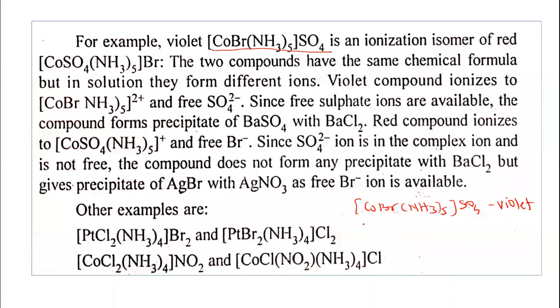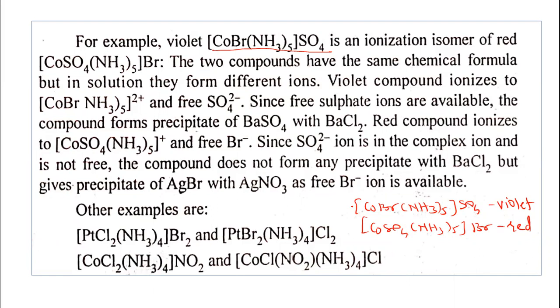This is the ionization isomer of this compound, CoSO4 (NH3)5 Br, and this bromide. The color of the compound is red. So these two compounds have the same chemical formula, the same chemical composition. Cobalt is 1, bromide ligand is 1, NH3, SO4, the same in this case. They have the same chemical composition.